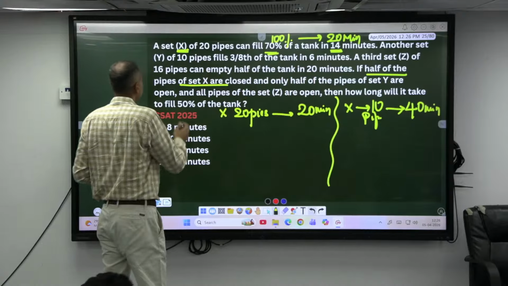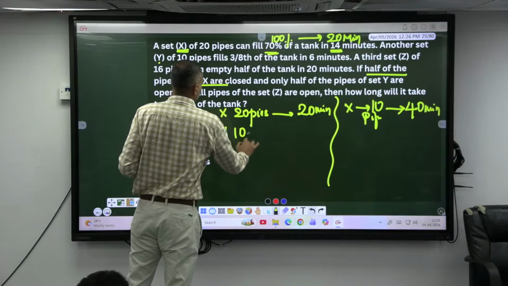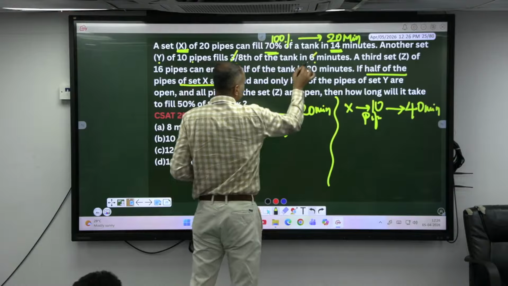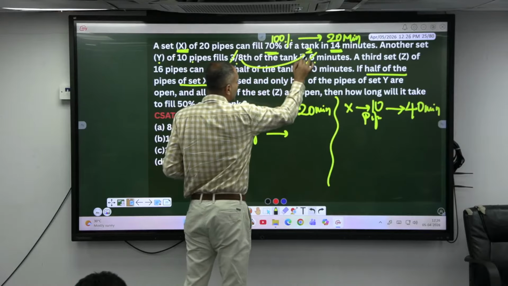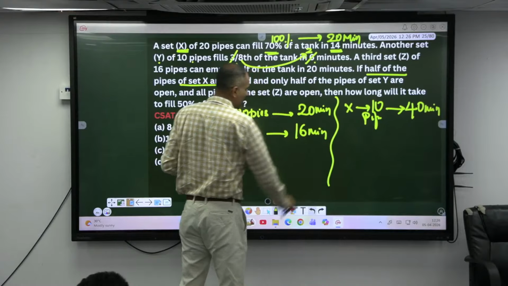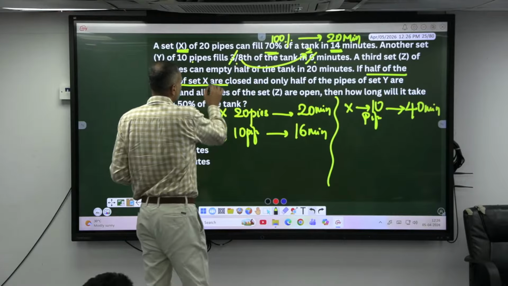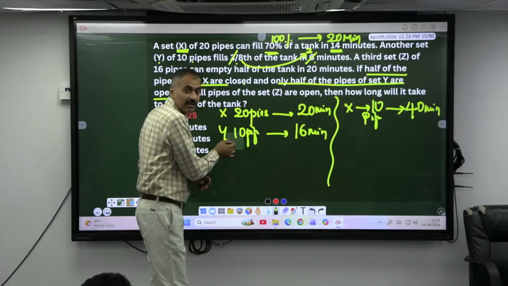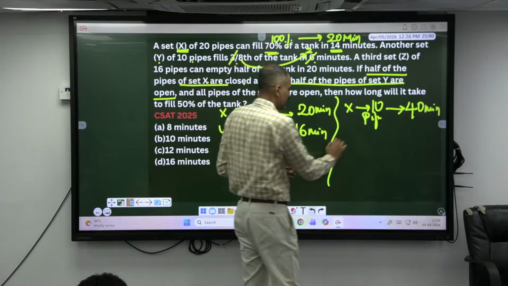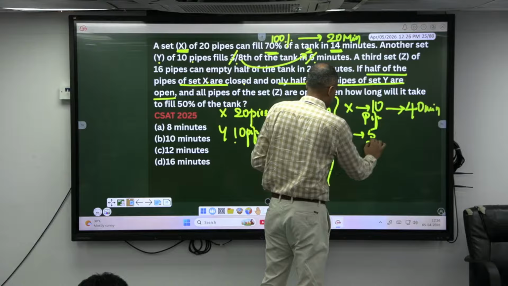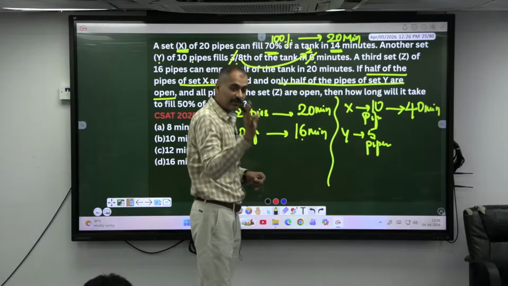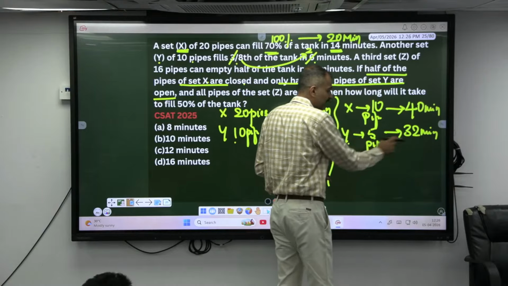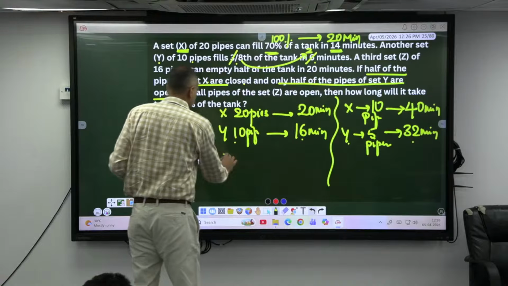Similarly, come to the second part. Y, the 10 pipes can fill 3 by 8 in how many minutes? 6 minutes. 3 is 6, so 1 has to be 2 and 8 has to be 8 into 2, which is 16 minutes. And come to the last part here. See, only half of the pipes of Y are open. How many are totally Y? 10 pipes. Half of it is 5 pipes. 10 pipes of Y can fill it in 16 minutes, 5 pipes, 32 minutes. So can I say Y can fill it in 32 minutes? Okay.